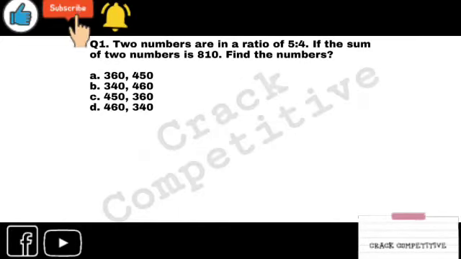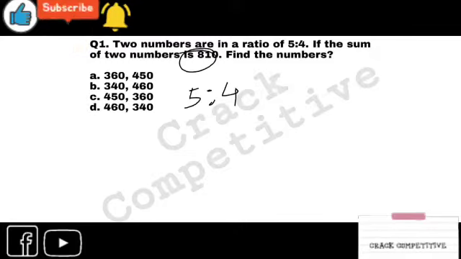Like in this question, two numbers are in a ratio of 5 is to 4, right? And their sum is 810. How will you calculate, means how will you figure out the numbers? How will you do that?